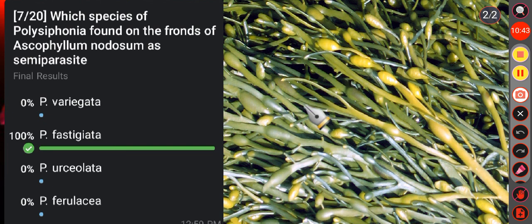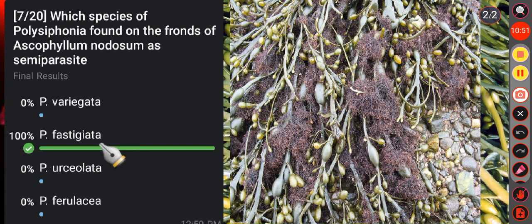We know Ascophyllum nodosum is a large common cold water seaweed or brown algae. Then Polysiphonia fastigiata is a type of red algae that often grows as an epiphyte on these brown algae, drawing some nutrients from them. Hence, the classification as a semi-parasite. Okay, so Polysiphonia fastigiata is known to be semi-parasitic on specific brown algae, that is Ascophyllum nodosum.